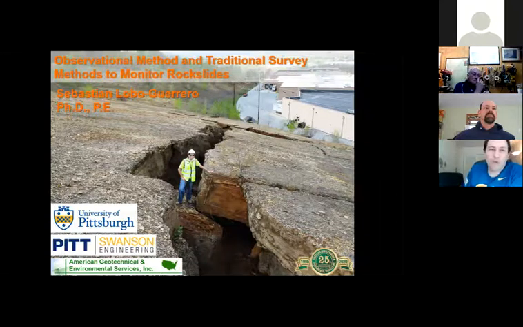The topic for today that I'm going to talk about is observational method and traditional survey methods to monitor rock slide. It's a very simple presentation, and I hope that is fine.